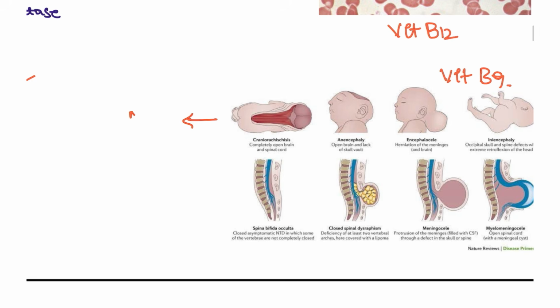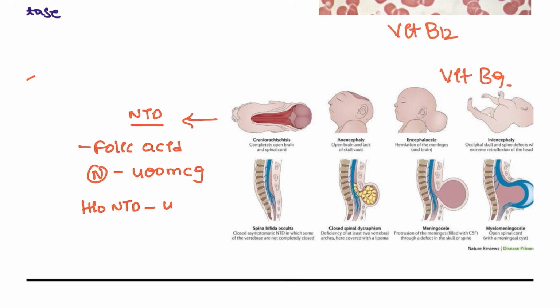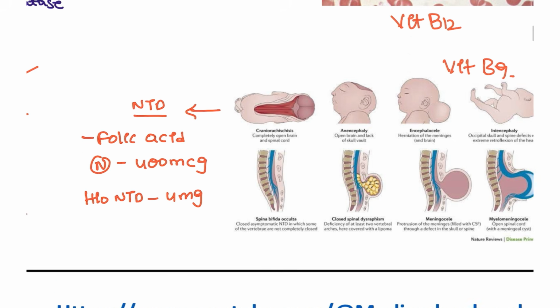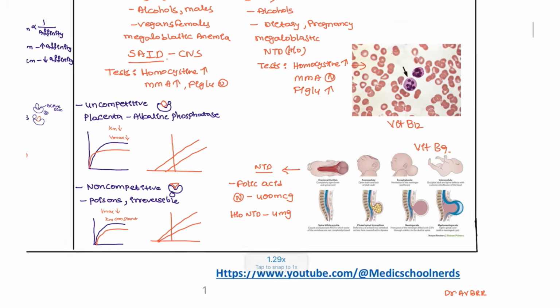And these are the neural tube defects, as we already discussed. What do we have to give? You have to give folic acid supplementation. For a normal pregnancy you are going to give 400 micrograms, whereas with a history of NTD, how much are you going to give? 4 milligrams you are going to give for this patient, right?